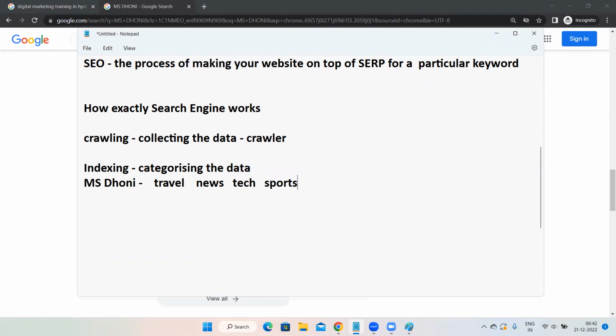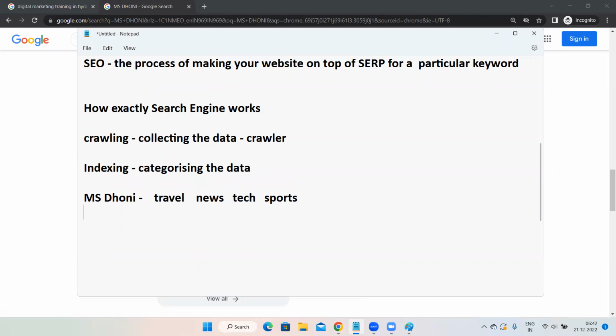Now, MS Dhoni comes under which category? He comes under the sports category, right? Under sports, indoor sports will be there and outdoor sports also will be there. MS Dhoni comes under which category, indoor or outdoor? Outdoor. Okay, he comes under outdoor.